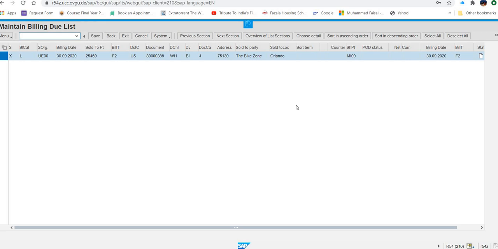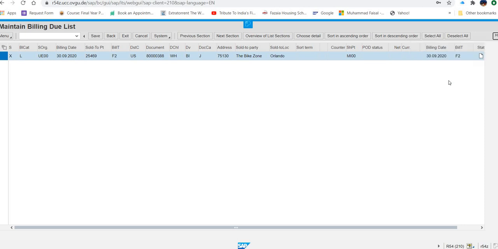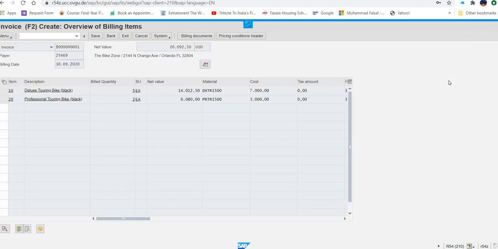Now what they are asking us, they are saying that after you see this, click on individual billing document which will produce the following. Individual billing document. Where is the individual billing document? Maybe here somewhere. Okay. Now this is the screen they are showing us. Okay. Now once you click on this individual billing document, we are here.